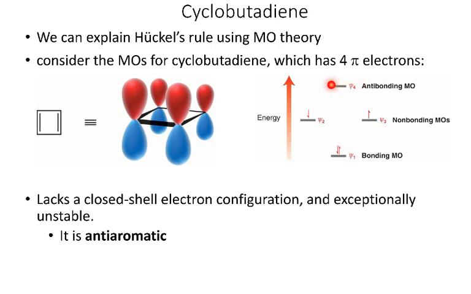This is what contributes to cyclobutadiene not being aromatic. And in fact, when we have these overlapping p orbitals and it's not aromatic, we often see the situation where it's incredibly unstable, unusually unstable, more unstable than we would expect. And so this is actually called anti-aromatic.